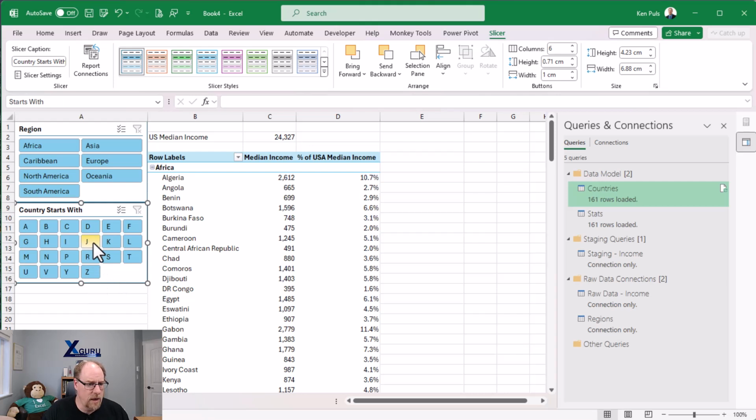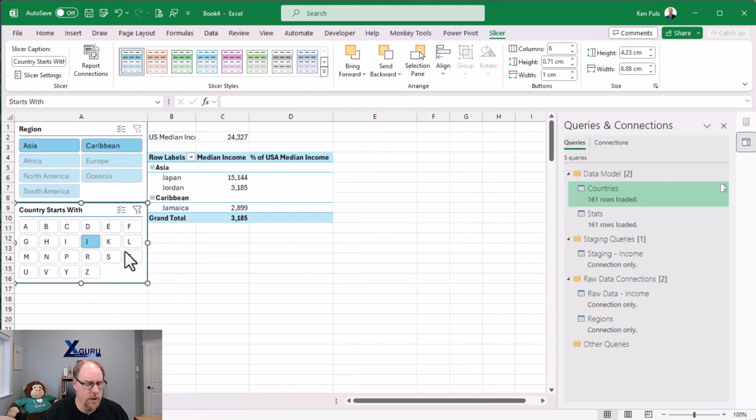Let me go and filter down to see what we've got. Oh, interesting. When I filter to J, notice that we got Japan, Jordan, Jamaica, but we've lost our percent of US median income. And this is because we're filtering out all the records that have United States, and therefore, we've got no United States starting with a J, so we have a blank.